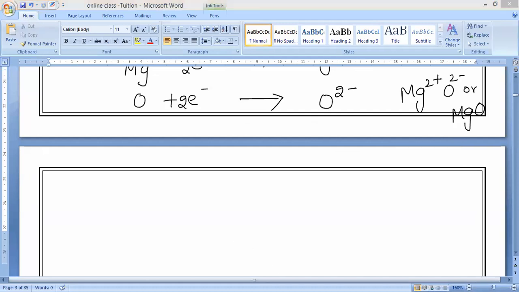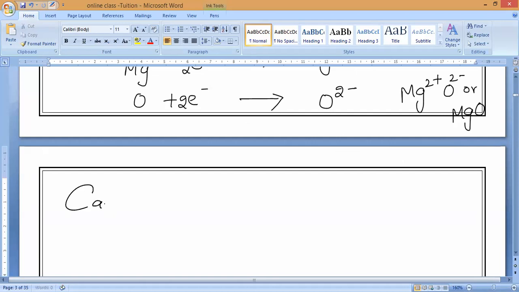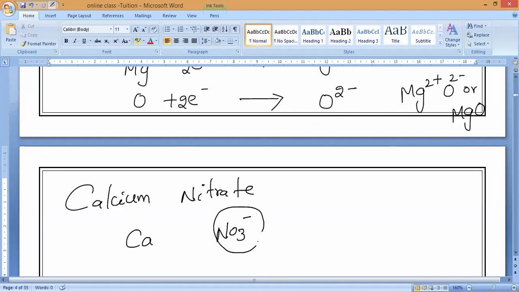In the same way, calcium nitrate. What is the formula? Calcium is Ca. Nitrate is NO3 minus. Have you seen polyatomic ions?